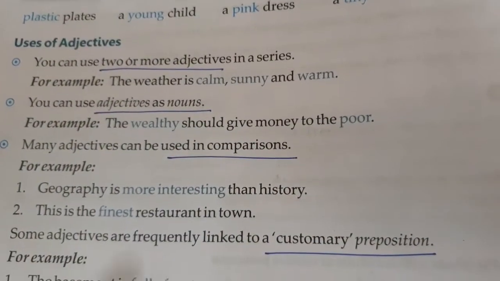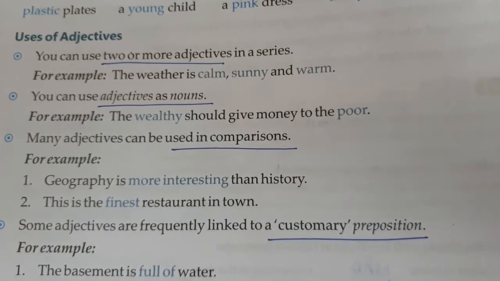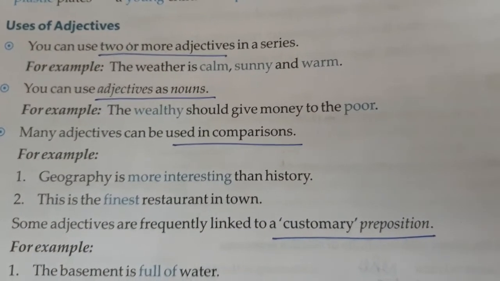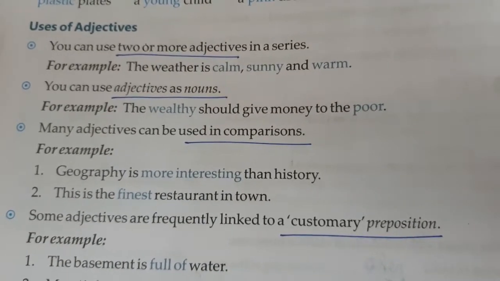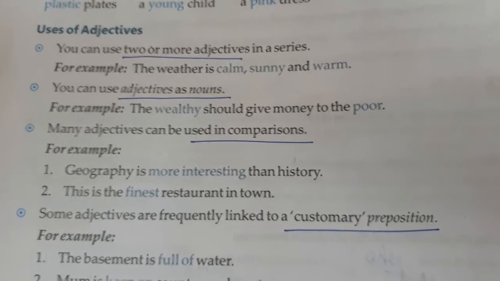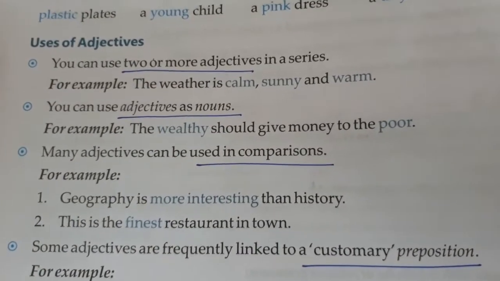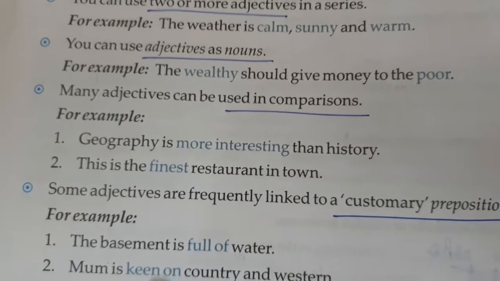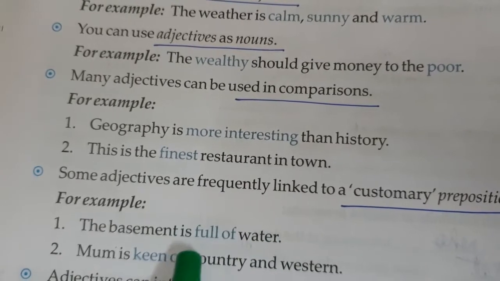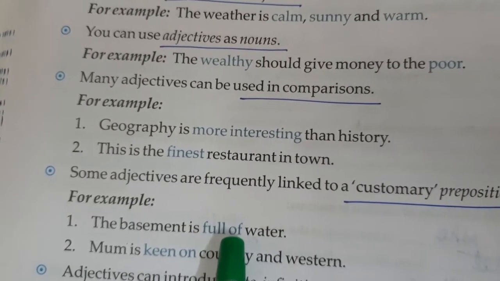Now next, some adjectives can be frequently linked to a customary preposition. Customary prepositions are certain prepositions which are always linked to an adjective. Basically, when we say full of or keen on, these adjectives and prepositions together are a phrase.